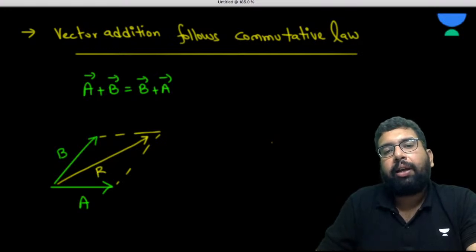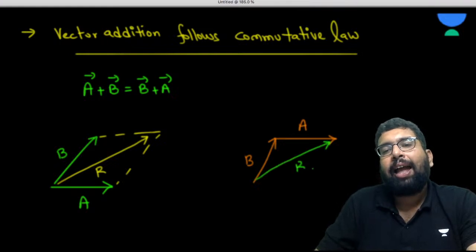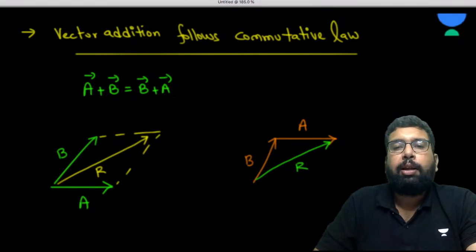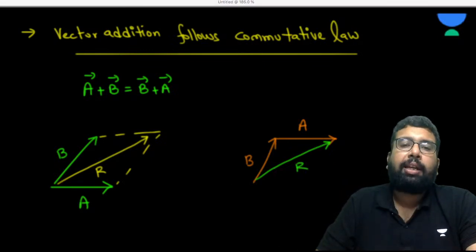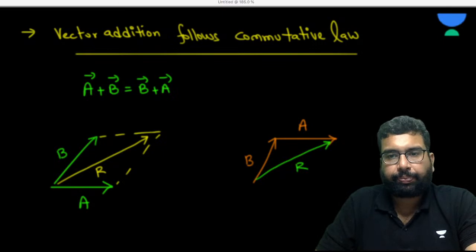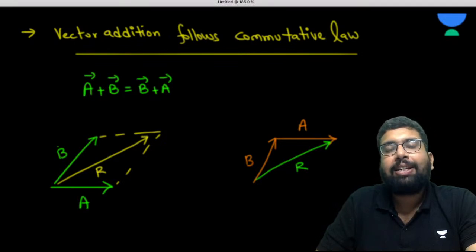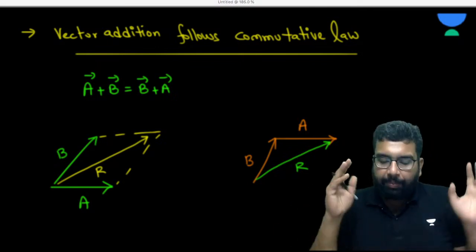Now if this is B, and this is A, then again, when you use the law of triangle and draw the parallelogram, it is the same thing. I'm not making the parallelogram because they are not connected tail to tail, but you can observe that both are the same, right? So vector addition is also commutative. It follows the commutative law. Vector addition is associative. Clear, my dear?